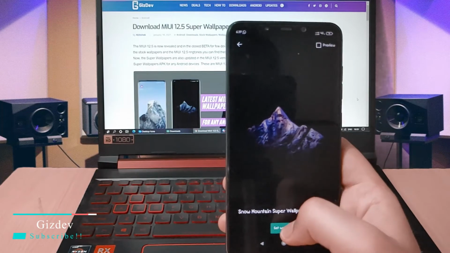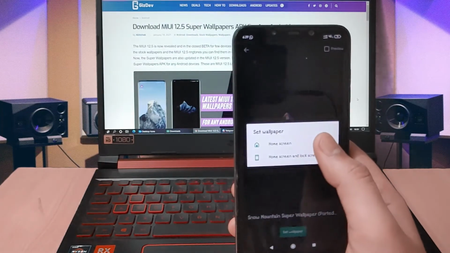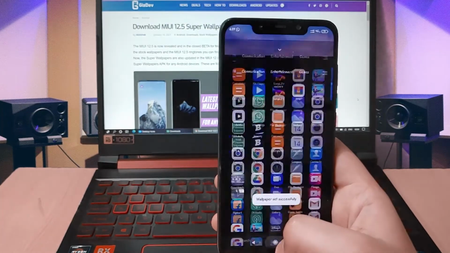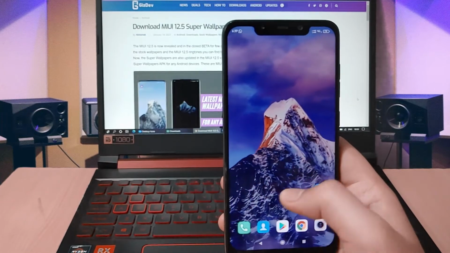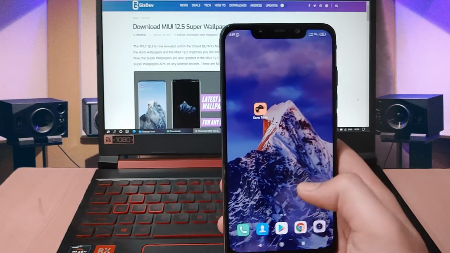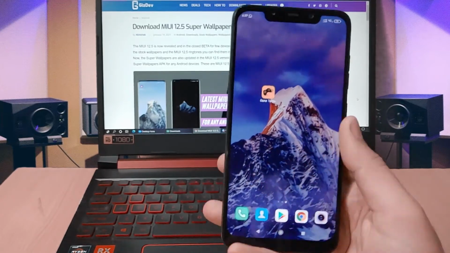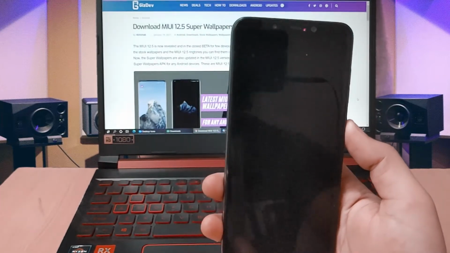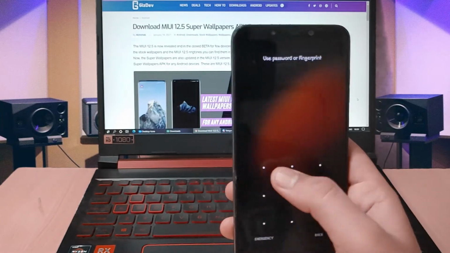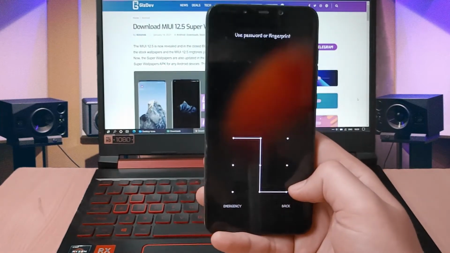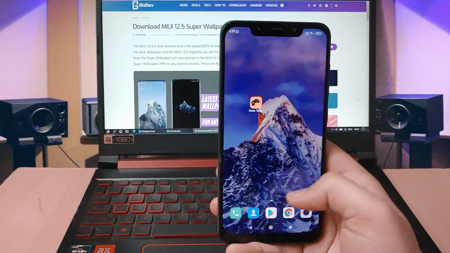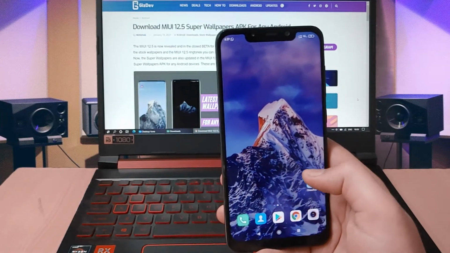This will appear, then click on Set Wallpaper, then click on Home Screen. As you can see, this wallpaper will look like this, and it will look like a 3D wallpaper if you scroll on your home screen. So I'll just lock the smartphone and unlock it again. So this is how it looks.